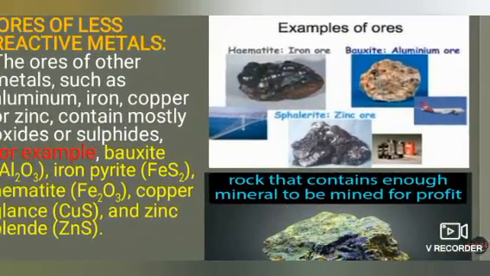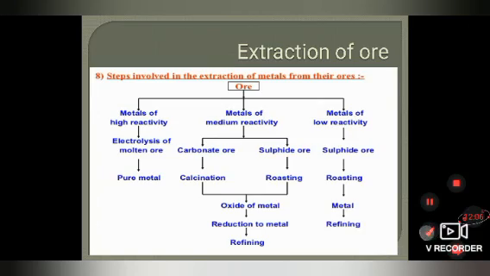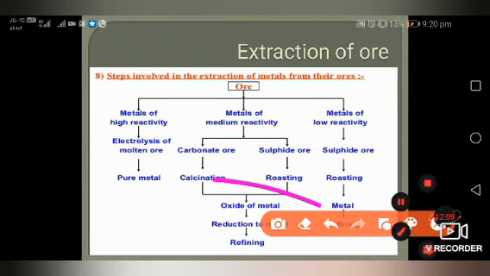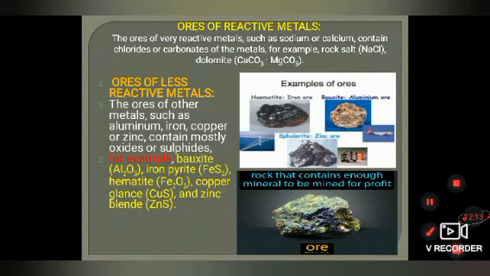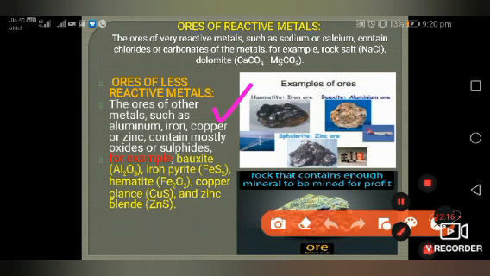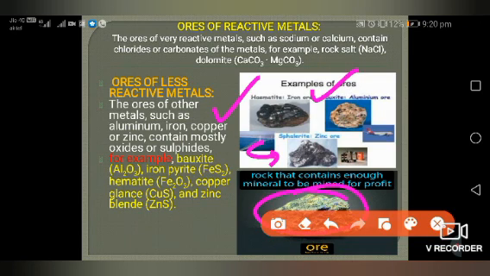You can see the pictures of those ores. Hematite looks like this, bauxite looks like this. Hematite is the ore of iron, bauxite is the ore of aluminum, zinc blende is the ore of zinc, dear students, and an ore is a rock that contains enough mineral to be mined profitably.